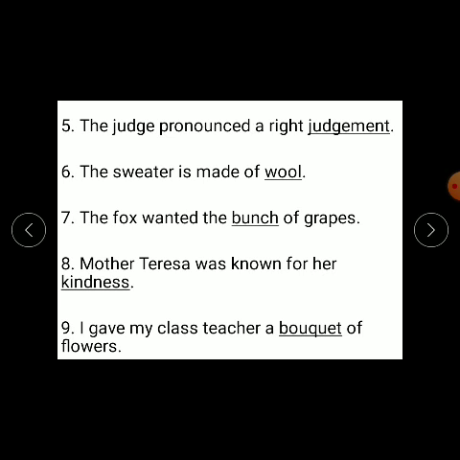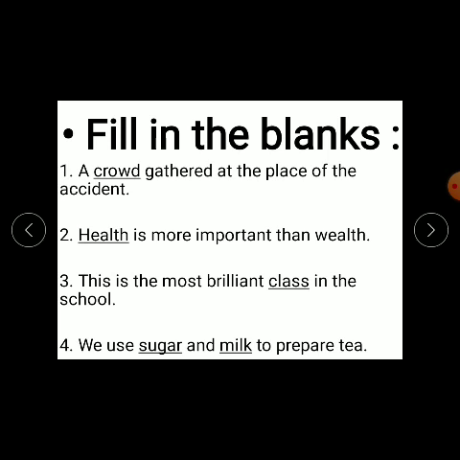The first one, a crowd gathered at the place of the accident. Repeat, children. Number 2, health is more important than wealth. Repeat.